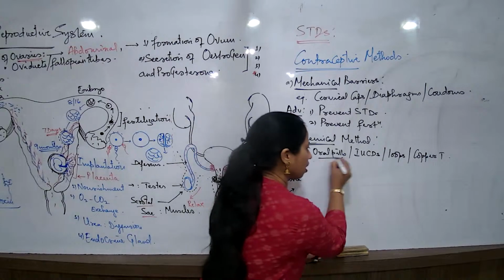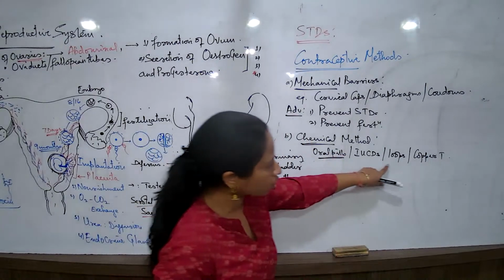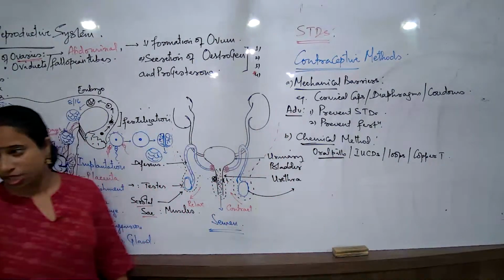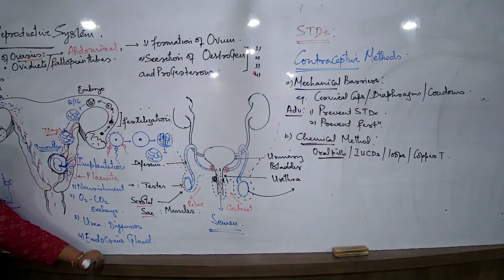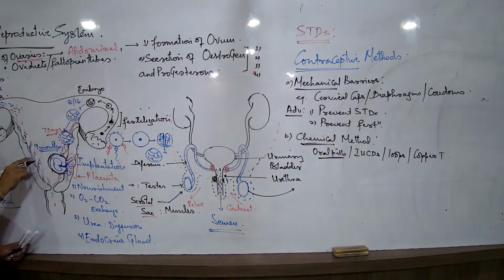Now some of these are consumption and most of these are implantation. Meaning, there is a small capsule and a small string, and this would generally be implanted here, say something like this, say copper T. It is implanted in the uterine wall, around the cervix. So if it is implanted, what is the benefit?